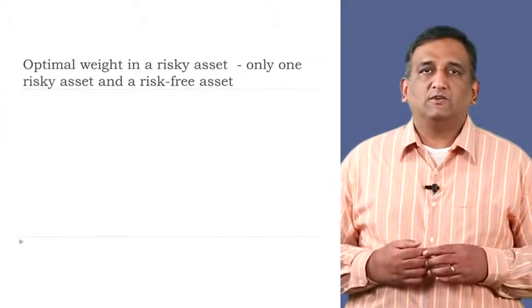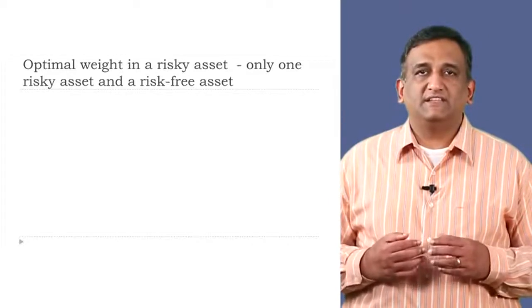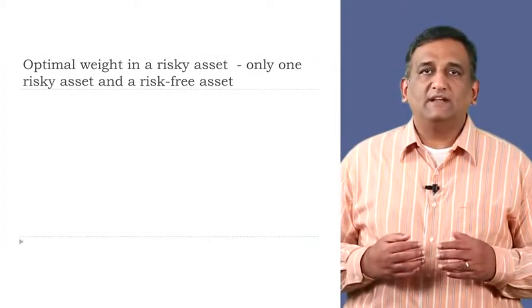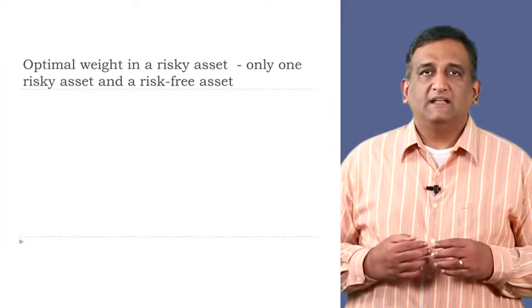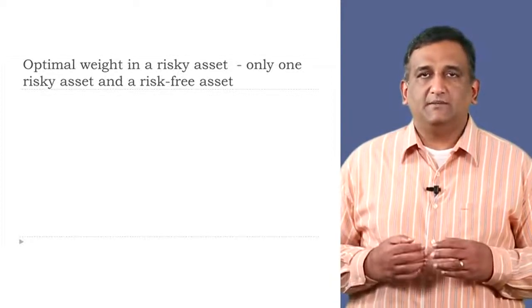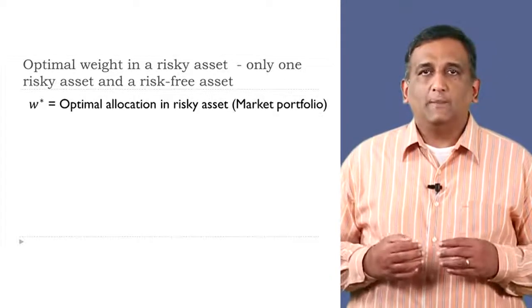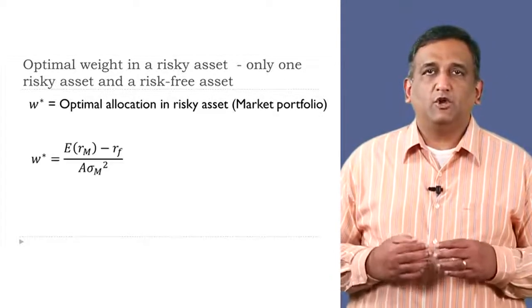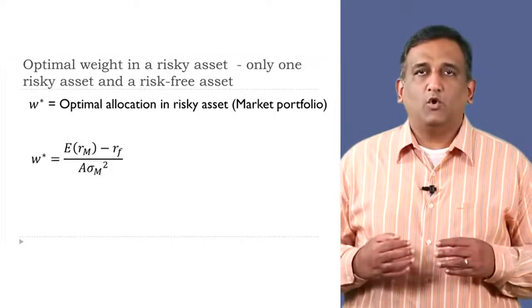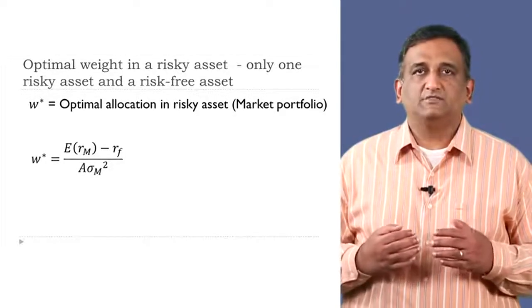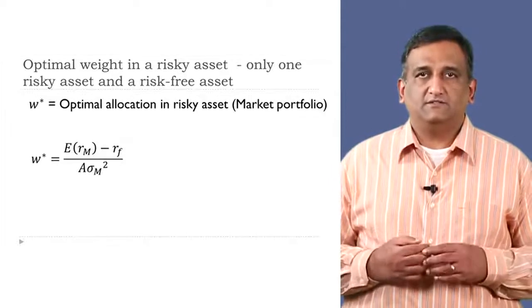Determinants of the market risk premium. Let's go back to calculating the optimal weight in a risky asset when there is only one risky asset and a risk-free asset. Specifically, let this single risky asset be the market portfolio. The optimal weight in the market portfolio, W star, is the market risk premium divided by the coefficient of risk aversion times the variance of market returns.